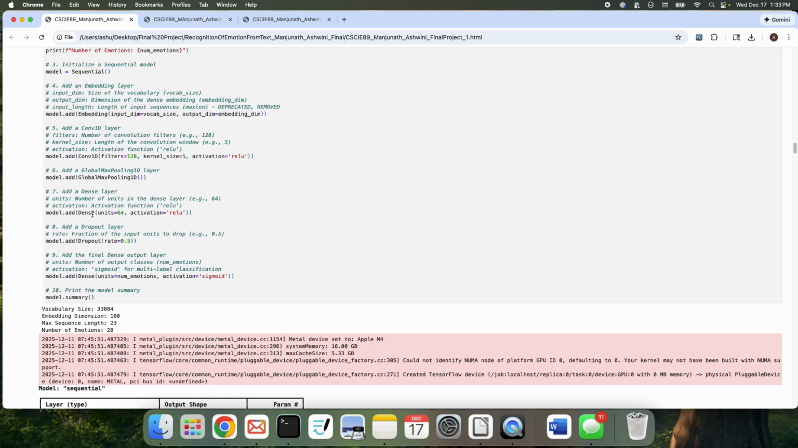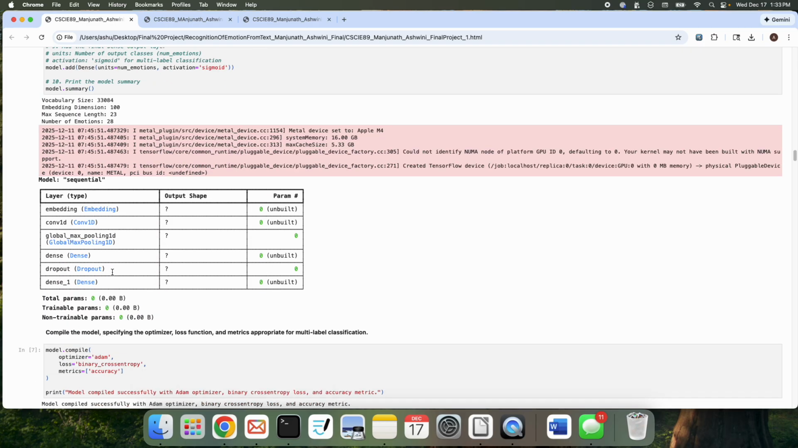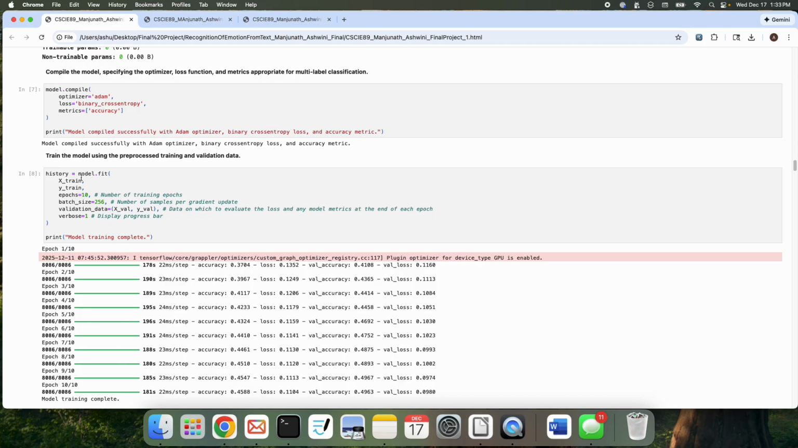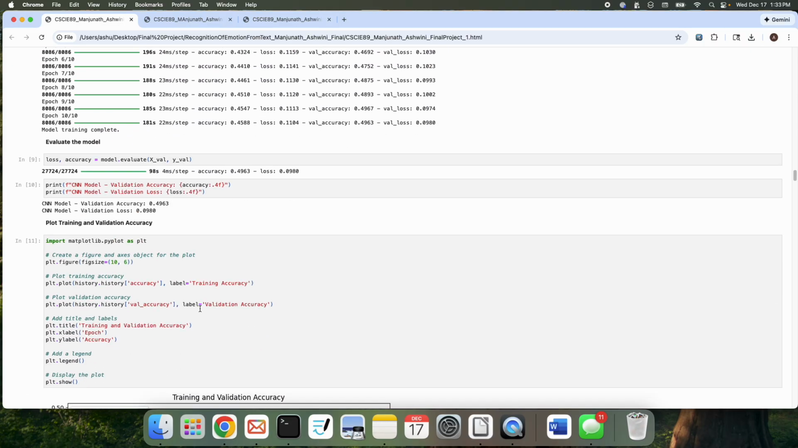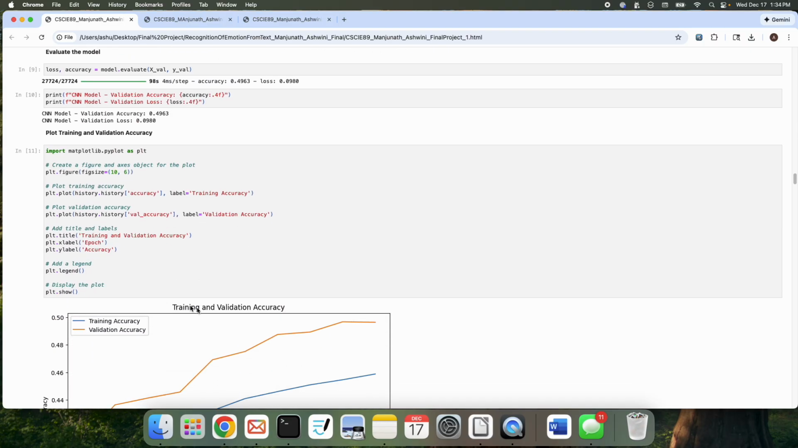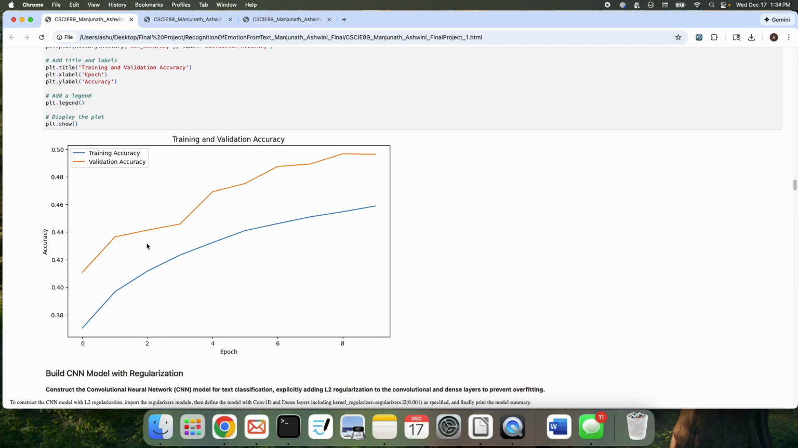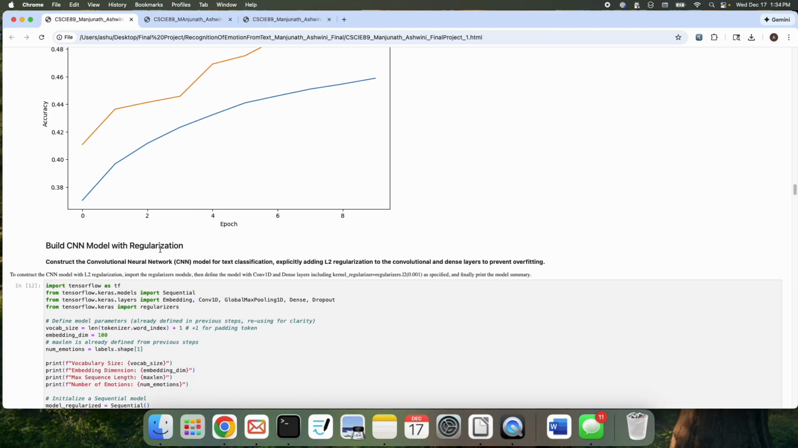So the filters and the dropout, dense layer, and then compile the model and fit it. And I used 10 epochs. And as you can see, the accuracy was not that great. I only got 49%.